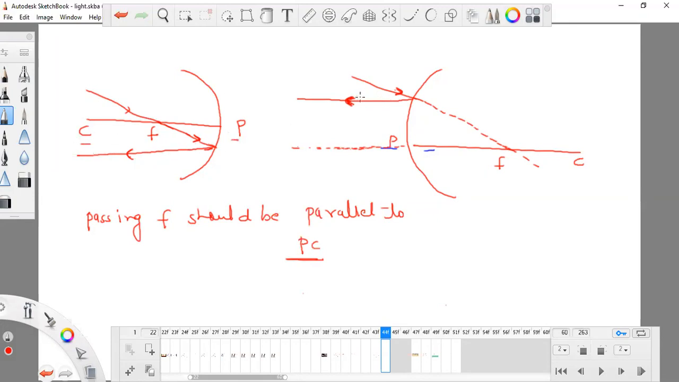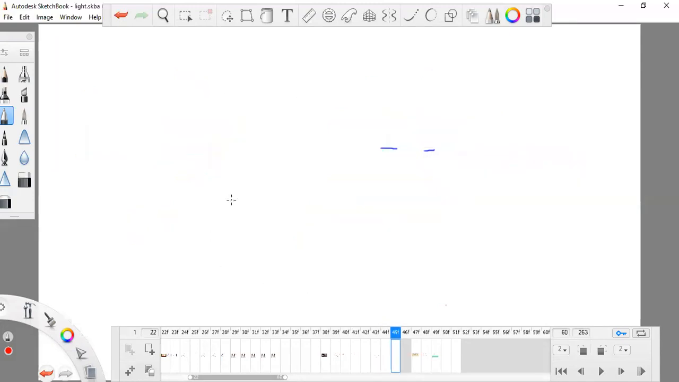In this case it is coming in such a way that if it is passing from F, only 10% of the light will cross the F point, and the 90% reflected will show the parallel relationship with PC. Both are in the same direction. If you feel any confusion you can ask me.